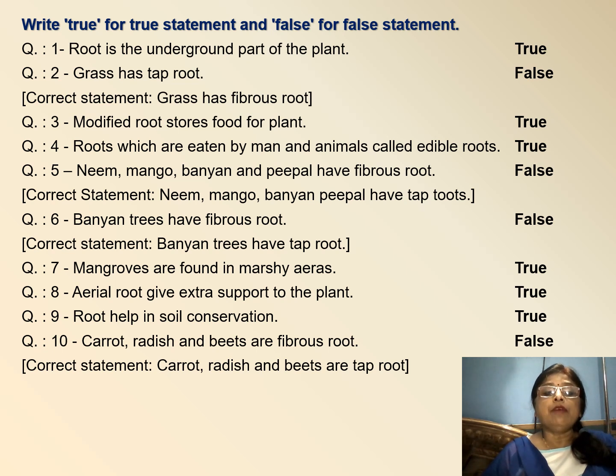Banyan trees have fibrous roots. No, this is a wrong statement. The banyan trees have tap roots. Mangroves are found in marshy areas. This is true. Aerial root gives extra support to the plant. It is a true statement. Roots help in soil conservation. Yes, it is true. Carrot, radish and beets are fibrous roots. False, they have tap roots.